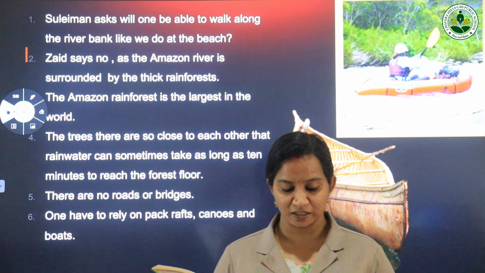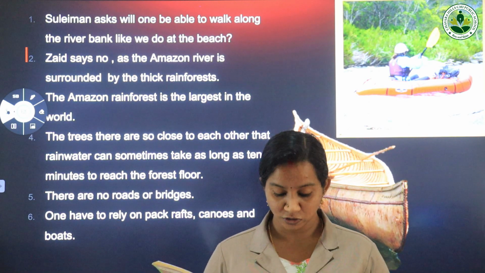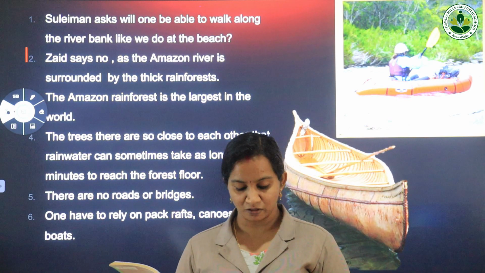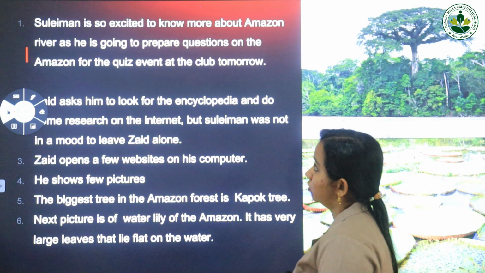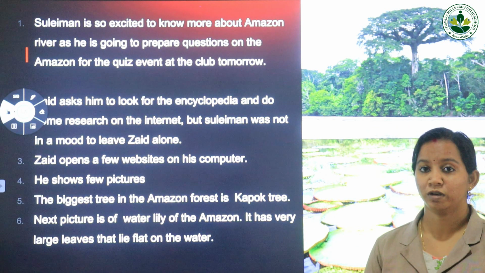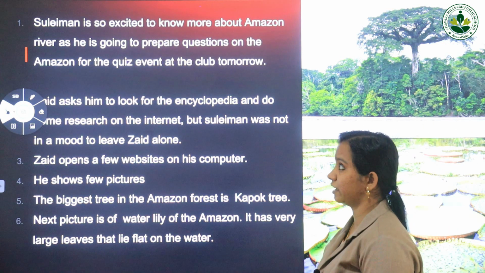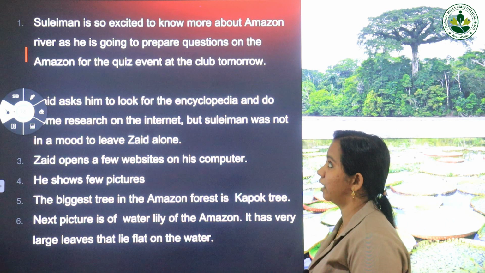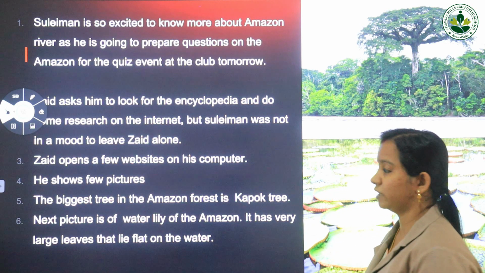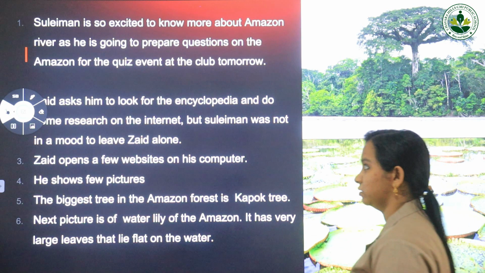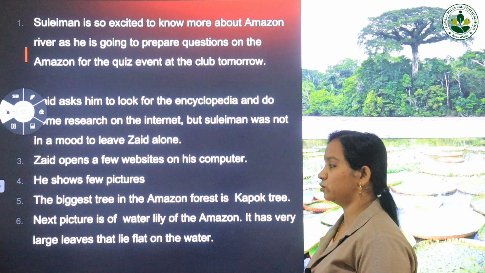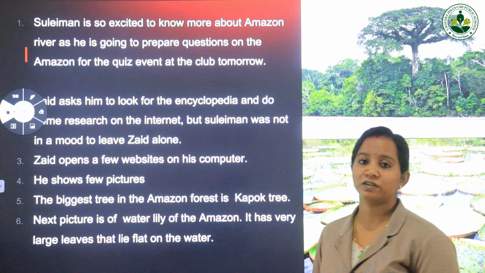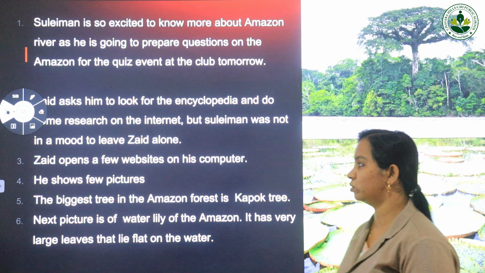This here is the biggest tree in the Amazon rainforest. It is called the kapok tree. This is the water lily of the Amazon. It has very large leaves that lie flat on the water. So Suleiman is now very excited to learn more about the Amazon river, so that he can prepare a quiz about the Amazon, that he can present at the club tomorrow. So Zaid says he doesn't have much time, but Suleiman again insists that Zaid tell him more about the Amazon river. So what Zaid does is that he opens a few websites on his computer and he shows a few pictures.